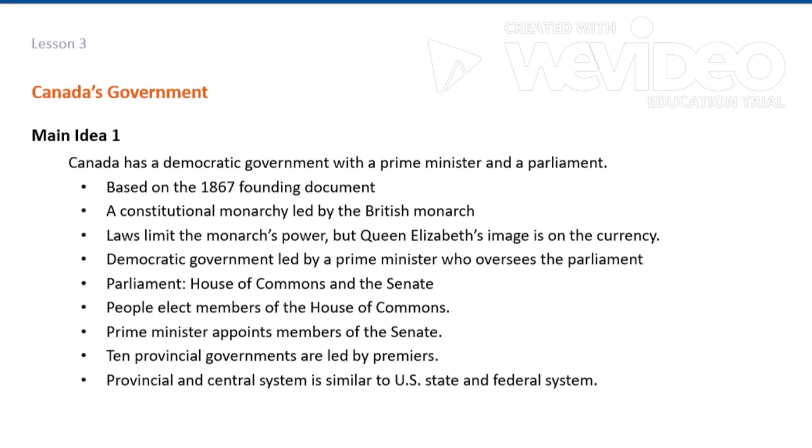Canada's provincial governments are each led by a premier. These provincial governments take responsibility for education, health, social services, highways, the administration of justice, and local government within their province. They are much like our state's governments. Canada's central government is similar to our federal government.